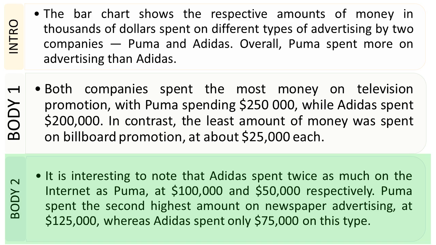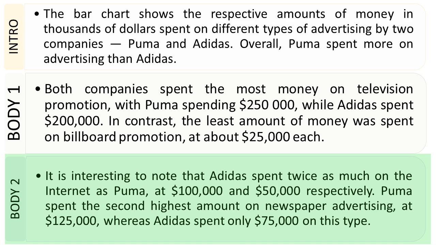Finally, the last sentence of our model answer: Puma spent the second highest amount on newspaper advertising at 125,000, whereas Adidas spent only 75,000 on this type. Here I'm using the connector "whereas" to join these two sentences, and this is something that we had in contrasting ideas. I'm joining these two simple sentences with the use of the word whereas.